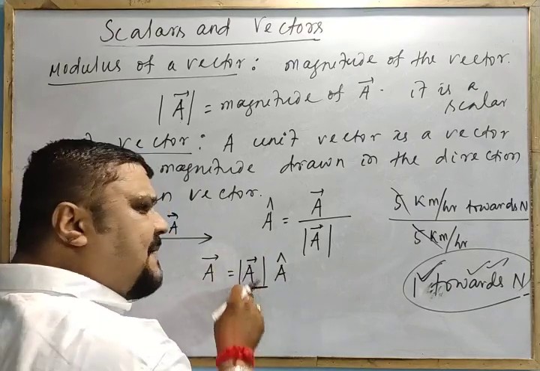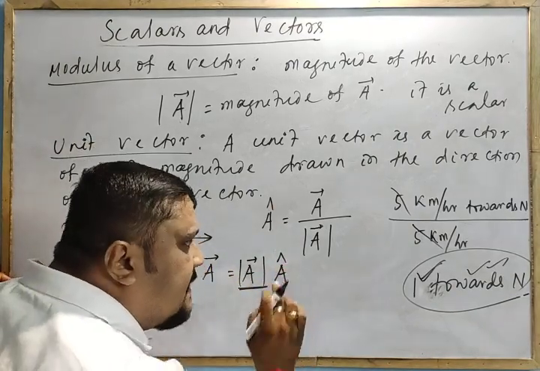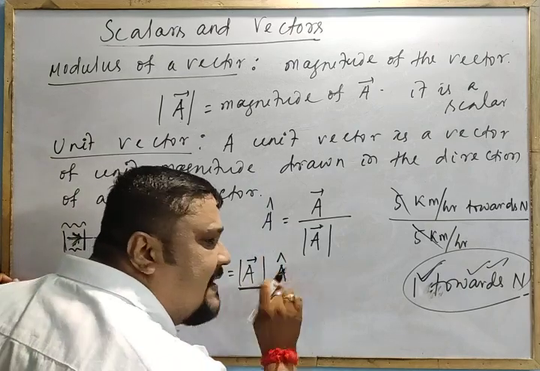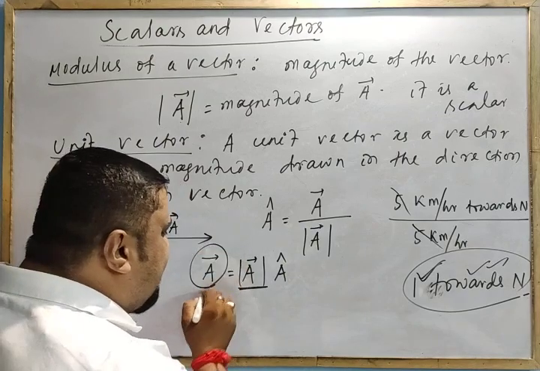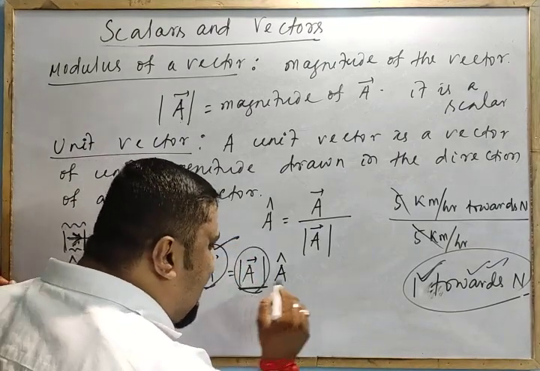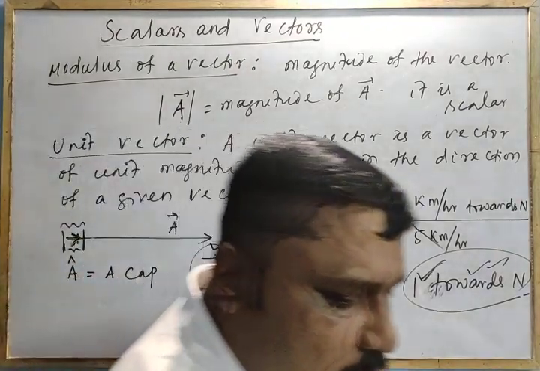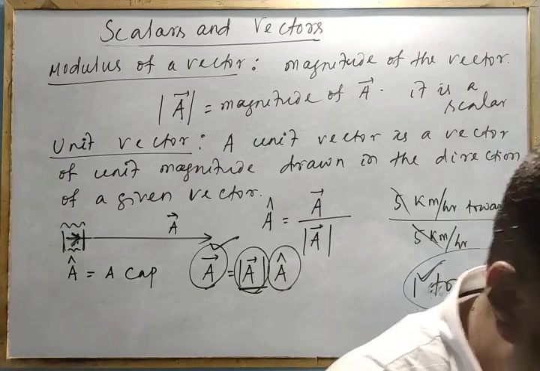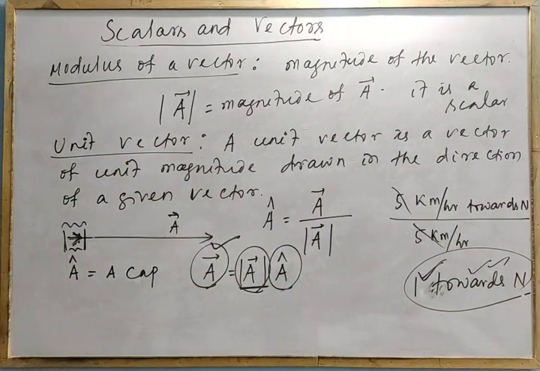If 1 is multiplied with 5 or 10, the magnitude does not change. But the unit vector gives you the direction. So combined, this gives you the vector, both magnitude and direction. This is the magnitude part, this gives you the direction part. This is called the unit vector. Clear?